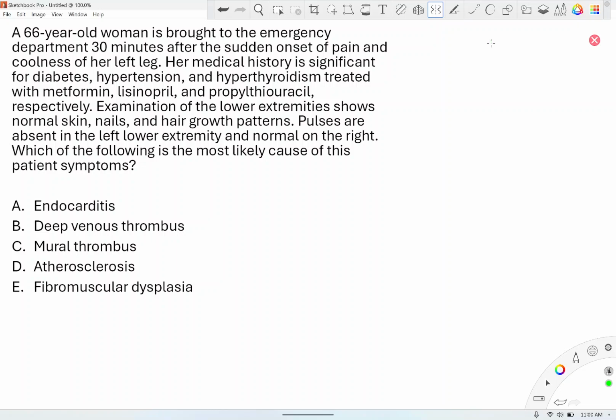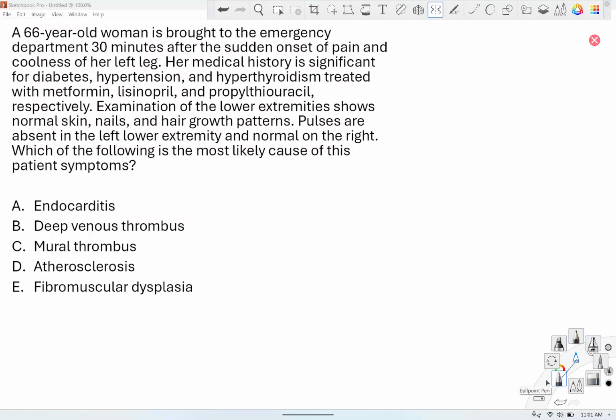Okay, so the next question is, a 66-year-old woman is brought to the emergency department 30 minutes after the sudden onset of pain and coolness of her left leg. Her medical history is significant for diabetes, hypertension, and hyperthyroidism treated with metformin, lisinopril, and PTU, propylthiouracil, respectively. Examination of the lower extremities shows normal skin, nails, and hair growth patterns. Pulses are absent in the left lower extremity and normal on the right. Which of the following is the most likely cause of this patient's symptoms? Okay.